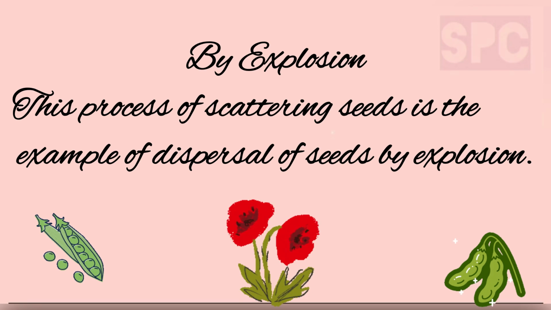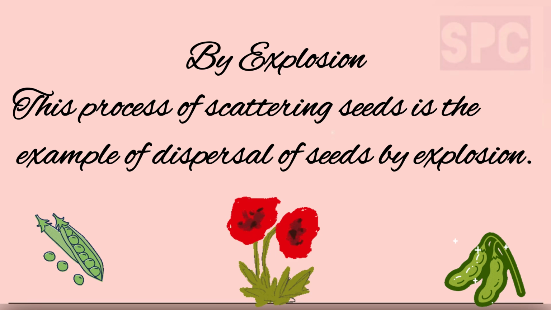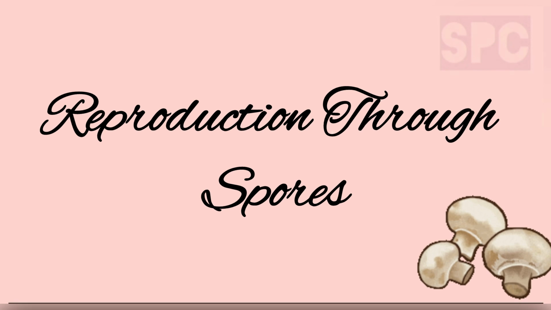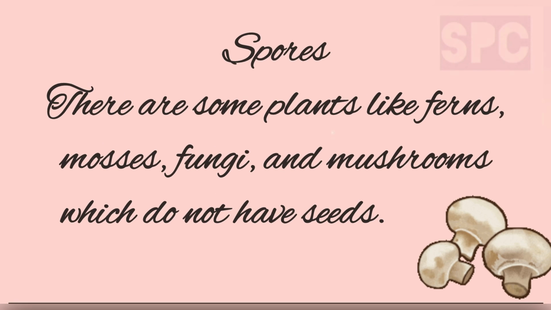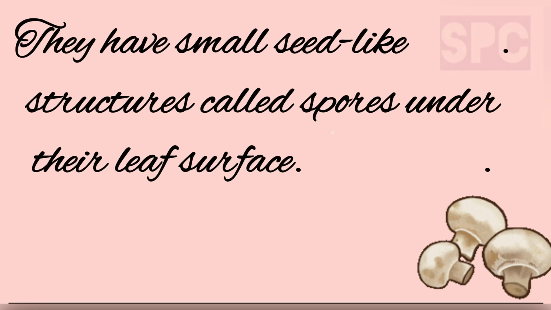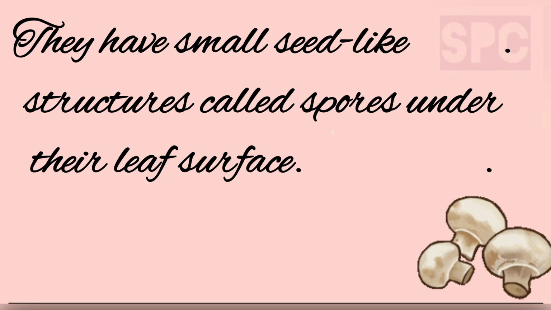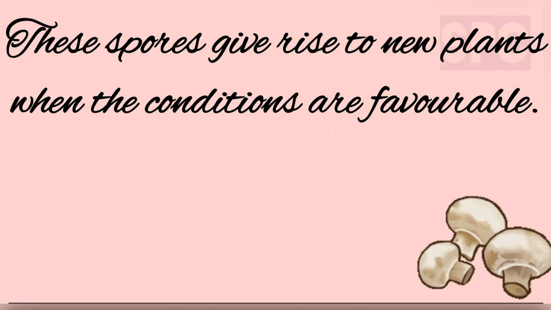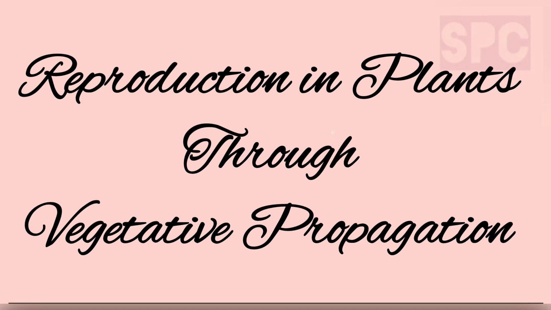So students, this was all about the mode of reproduction in plants through seeds. Let's understand about reproduction in plants through spores. Students, there are some plants like ferns, mosses, fungi and mushroom which do not have seeds. They have small seed-like structures called spores under their leaf surface. These spores give rise to new plants when the conditions are favorable. Let's move on to our next topic, which is reproduction through vegetative propagation.